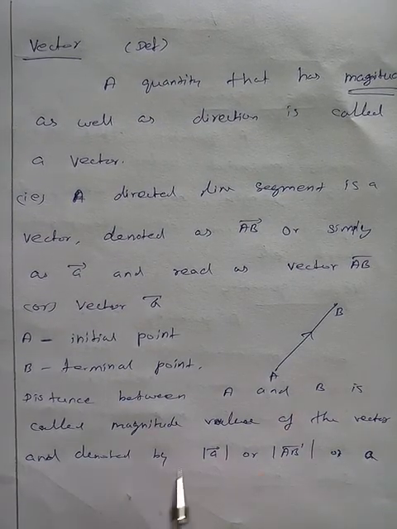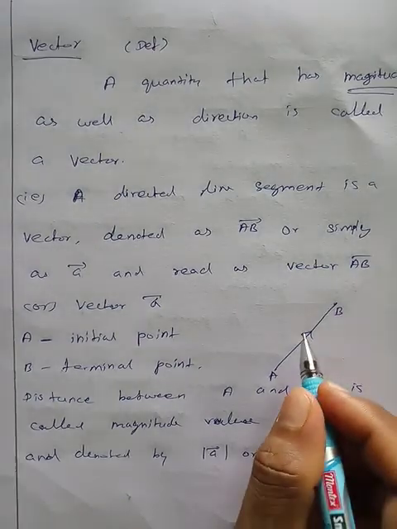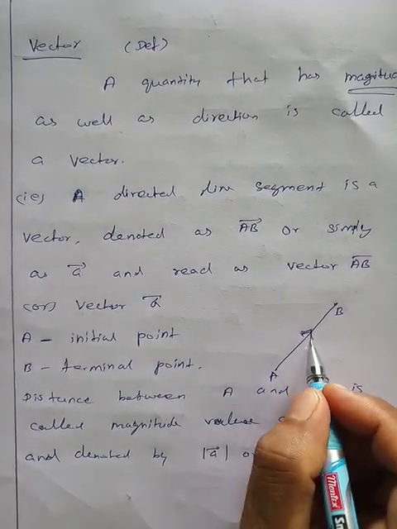The arrow indicates the direction of the vector.